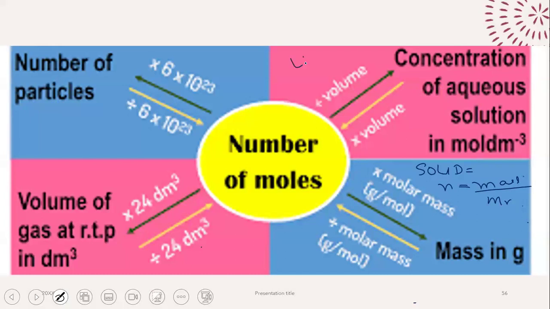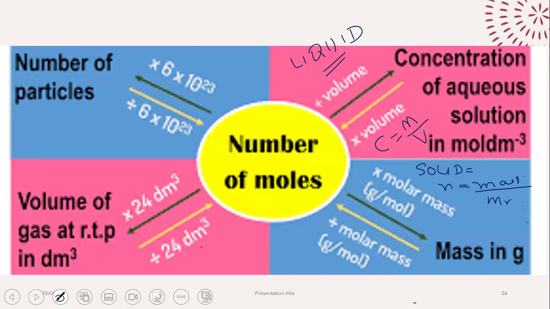Then, if you find yourself dealing with a liquid, for liquids, we are going to do concentration is equal to moles upon volume, right?